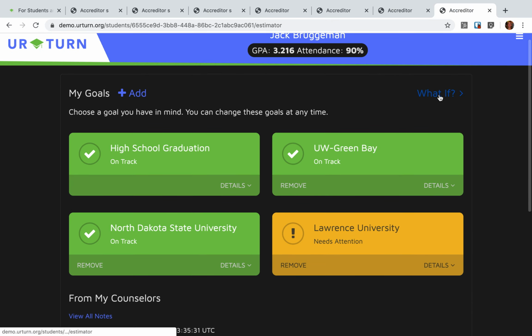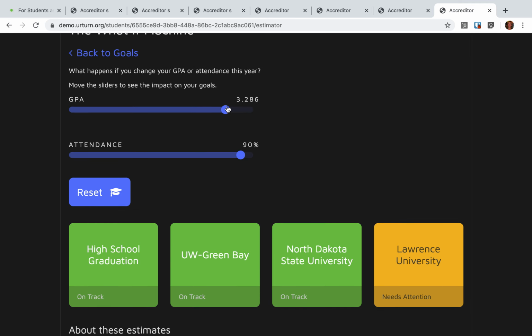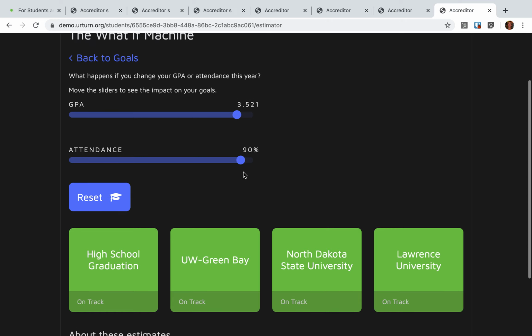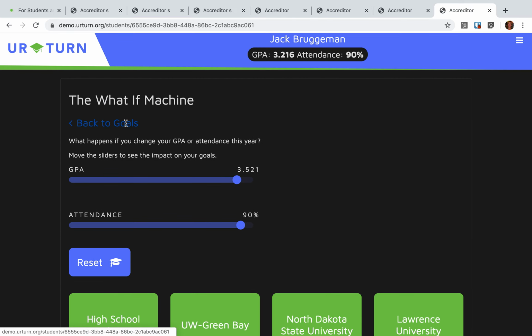And we'll get into the what if calculator. Jack can just simply see what it's going to take to be eligible to go attend Lawrence University. It looks like a 3.5. That's what he's shooting for. So again, it gives visual feedback to Jack and his family so he knows what he's aiming for.